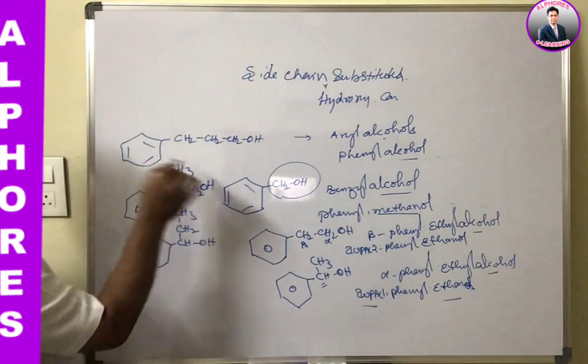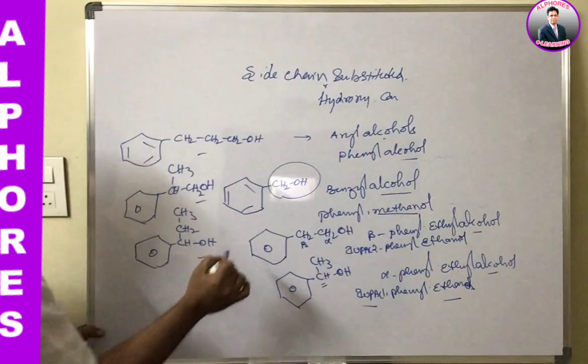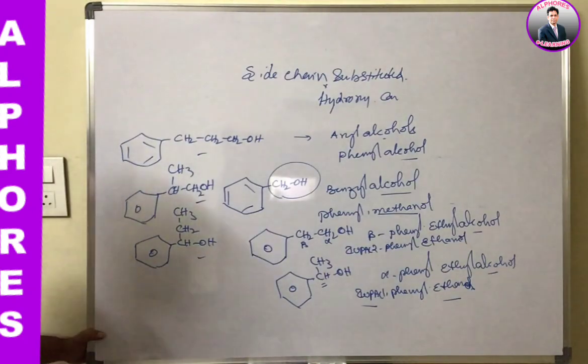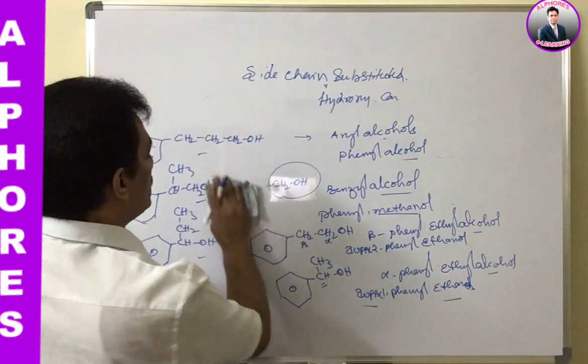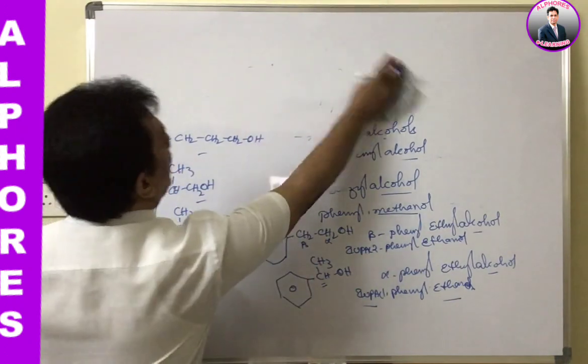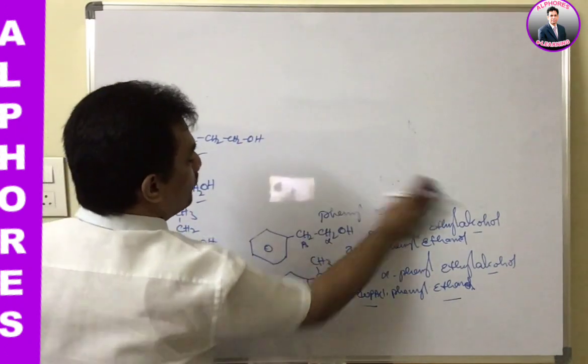So try on your own to write the common and IUPAC names. Clear? That is about the naming of hydroxy derivatives of benzene.